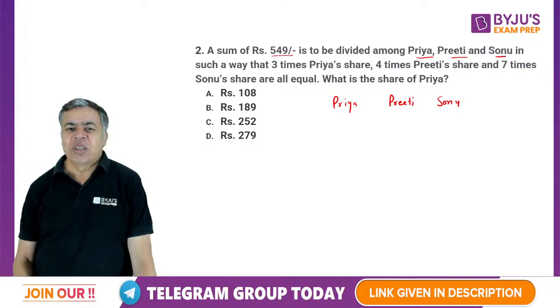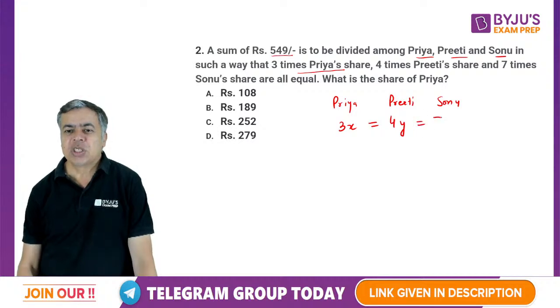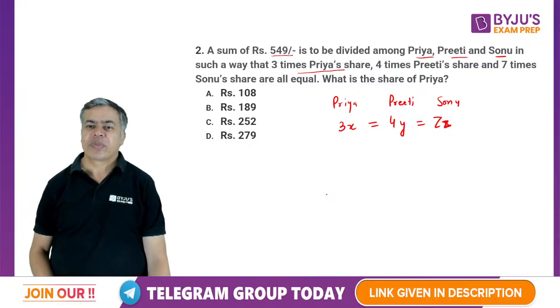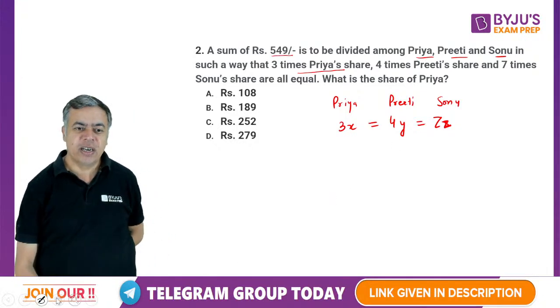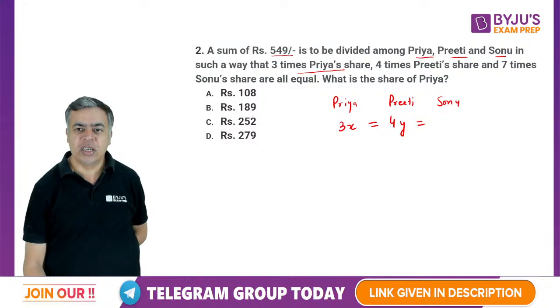Okay, so now it is given that 3 times Priya's share. Let's say Priya's share is X. So 3 times Priya's share is equal to 4 times Preeti's share is equal to 7 times Sonu's share. Let's say it is Z. X, Y, Z I have taken. It was 7 times, so I will correct it. It is 7 times Sonu's share.